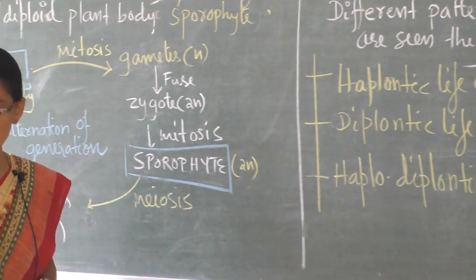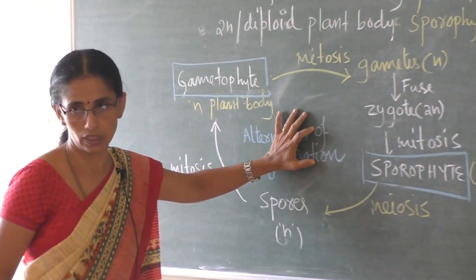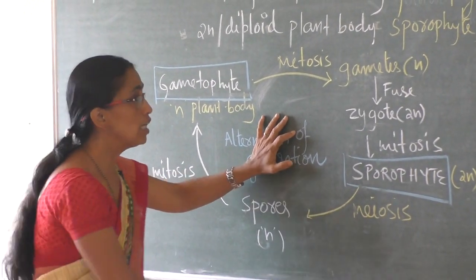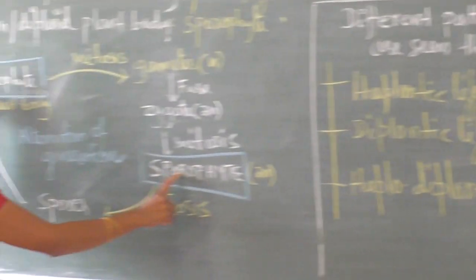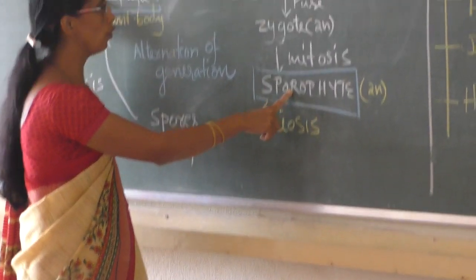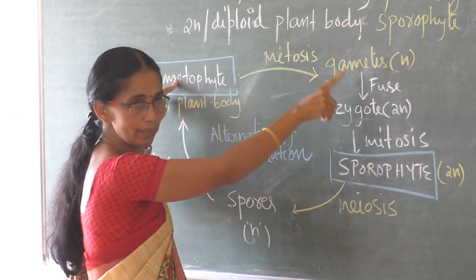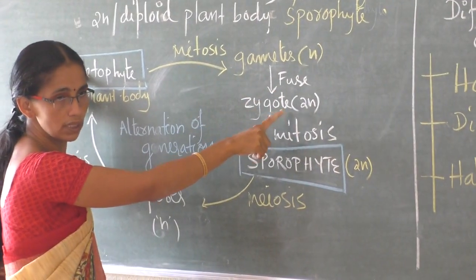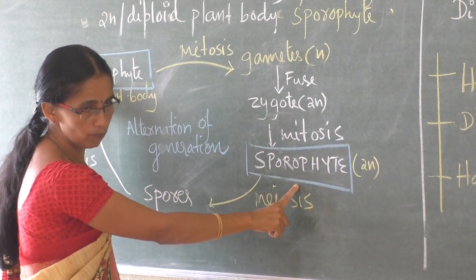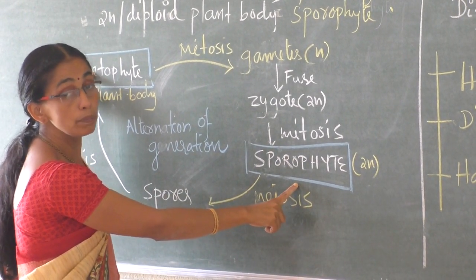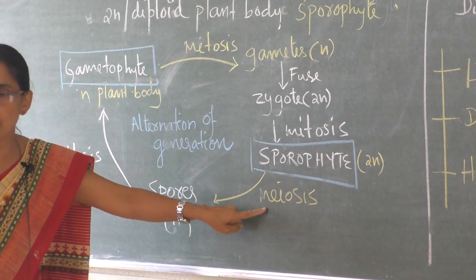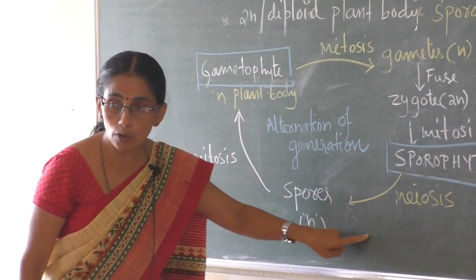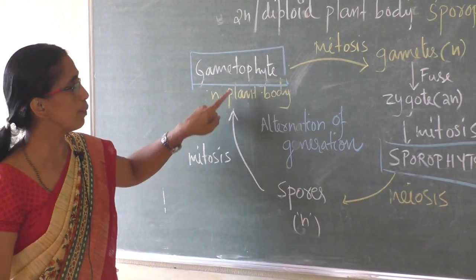So we studied what is alternation of generation. Sexually reproducing plants show two stages in their life cycle, gametophyte and sporophyte. Gametophyte produces gametes. Gametes fuse, resulting in the formation of sporophyte. Sporophyte is diploid and undergoes meiosis to produce haploid spores, which on germination give gametophyte.